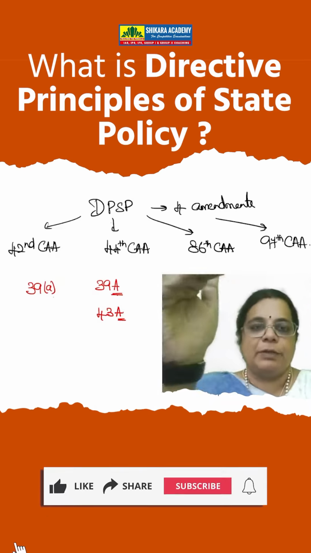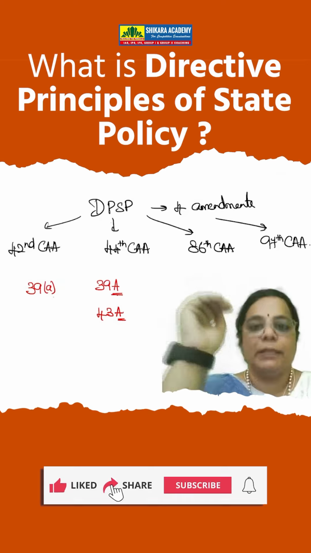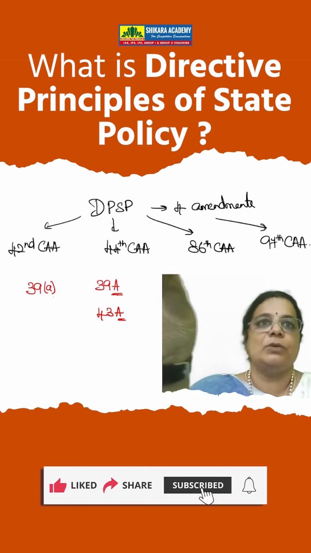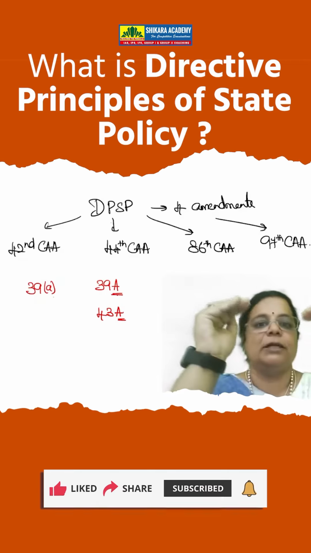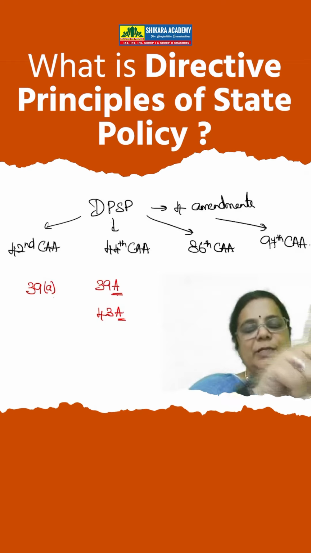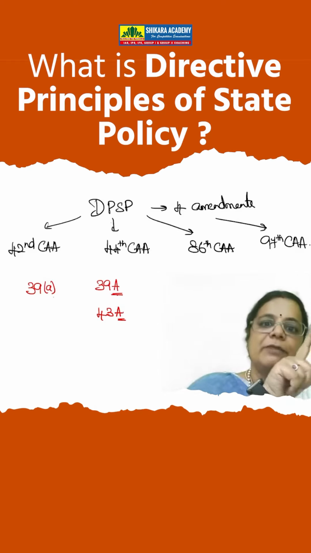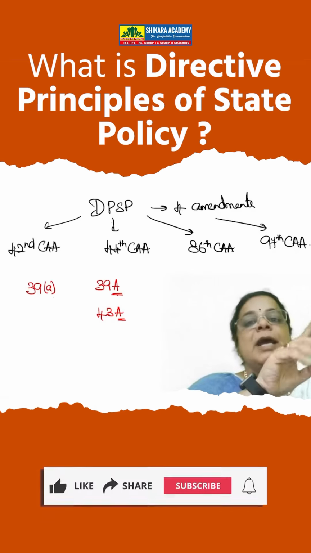In fact, you will be surprised. In the Constituent Assembly debates, there was a very big discussion. The discussion was about justiciable and non-justiciable rights. It was proposed that the Constitution should provide for both justiciable rights and non-justiciable rights. The justiciable rights were given under fundamental rights, whereas the non-justiciable rights are placed under DPSP.